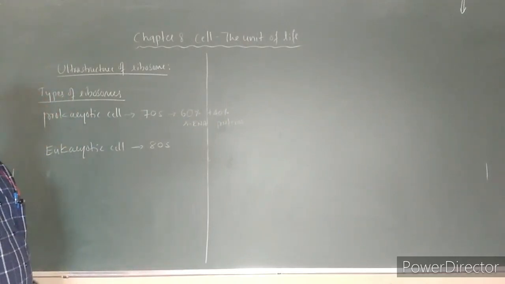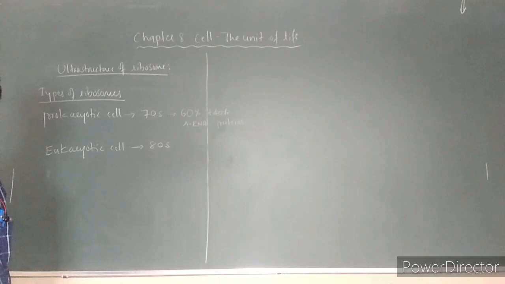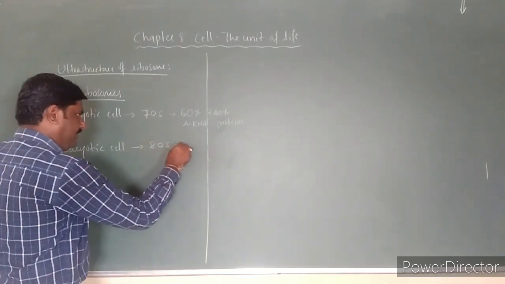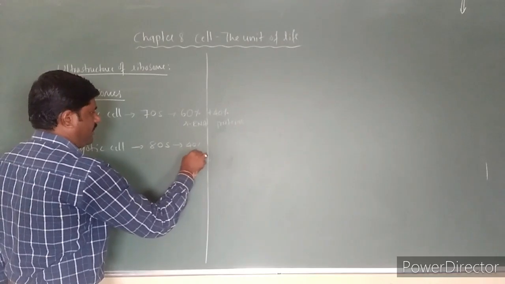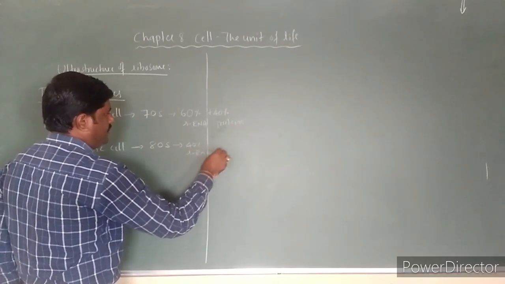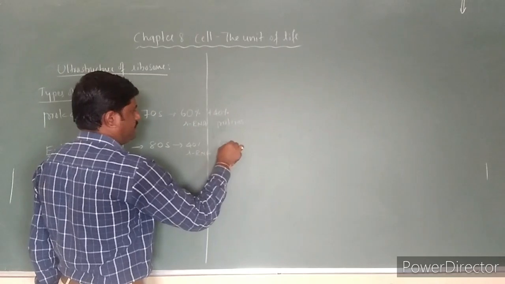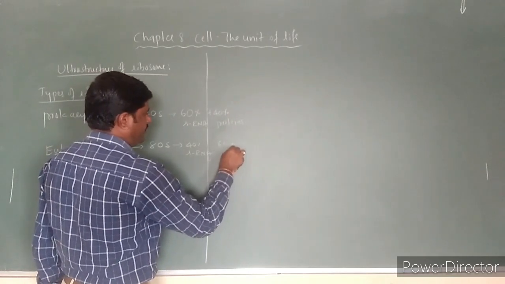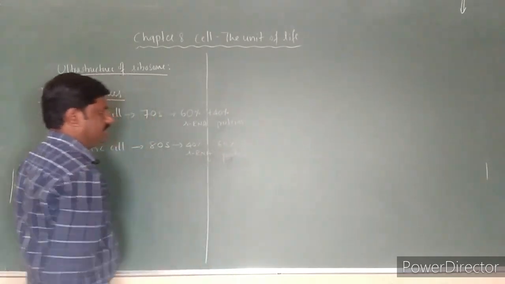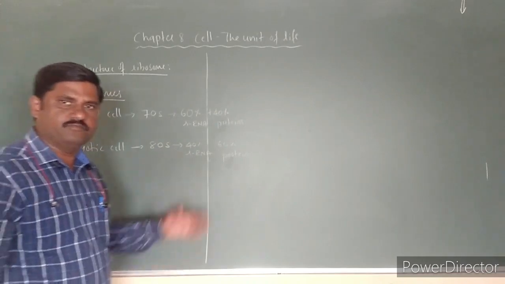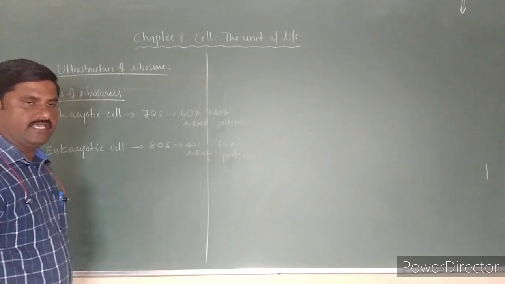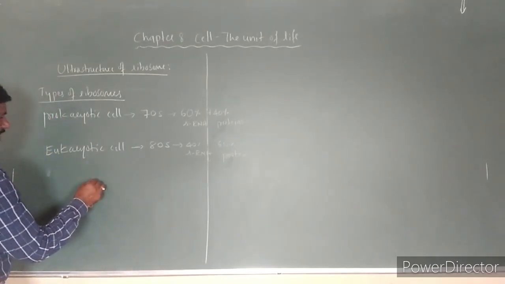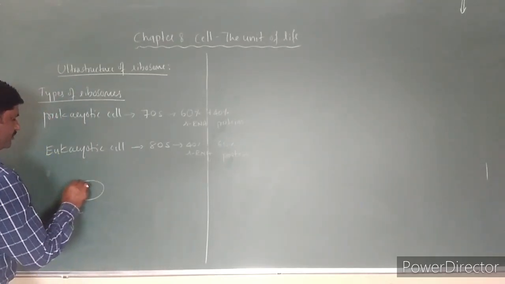What are they consisting of? In one, 60% rRNA and 40% proteins are there. In this one, it is reversed: 40% rRNA and 60% proteins. So this is the chemical composition of both types of ribosomes. So I shall draw the diagram of prokaryotic as well as eukaryotic ribosomal subunits.